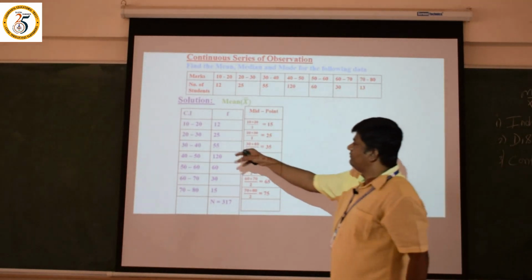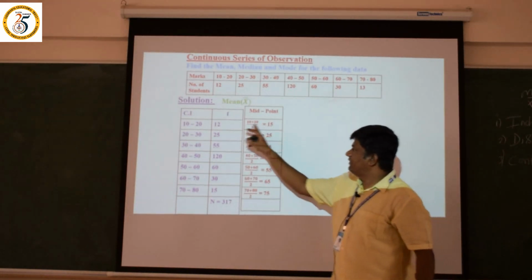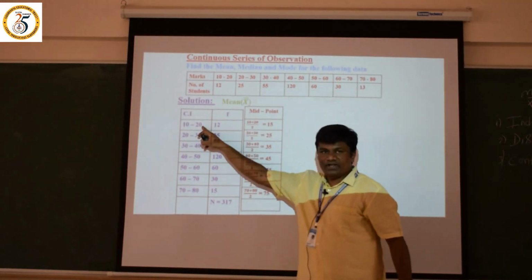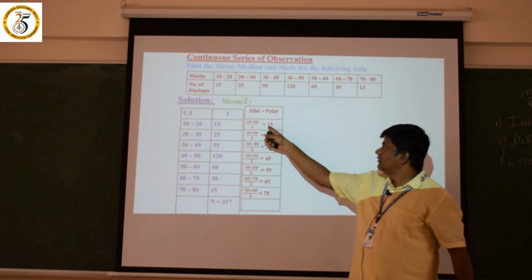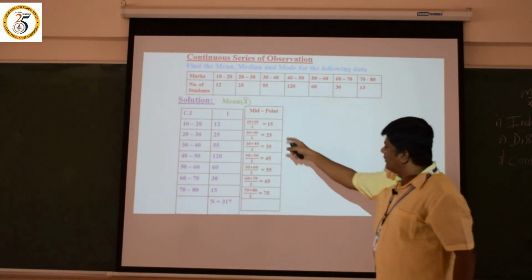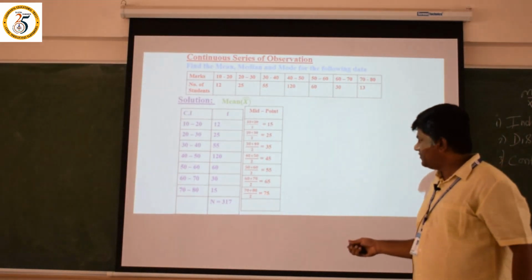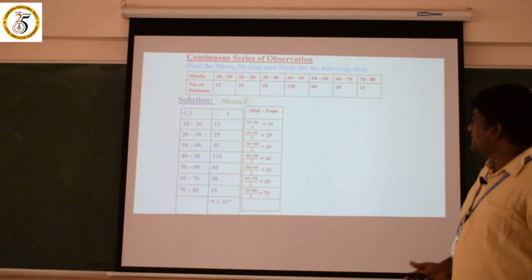If we add 5 to the lower limit of the class interval, that becomes the answer. Very simple. Now we got all the x values: 15, 25, 35, 45, 55, 65, 75.